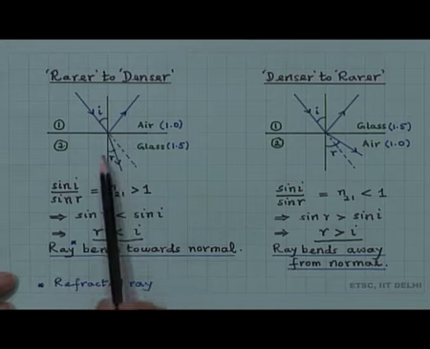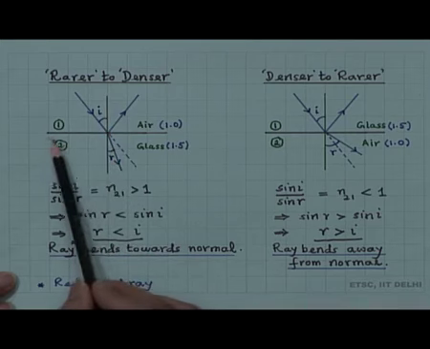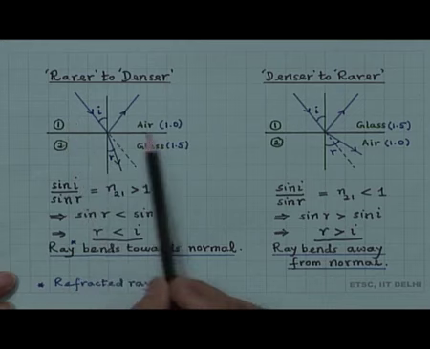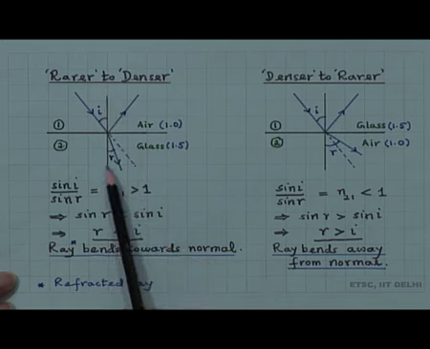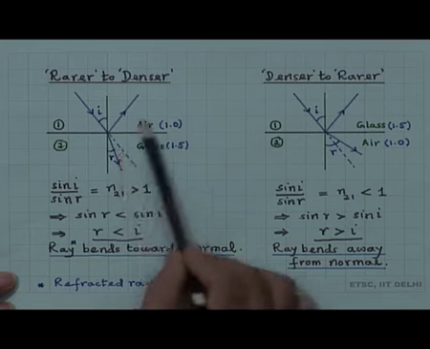So, this is the normal here, normal to the interface. This is the interface between the two media. So, this is glass, this is air, this is called the interface, and this line here is the normal to the interface, and the angle with the normal to the interface is the angle of refraction here, and the angle of refraction r is less than I in this case.